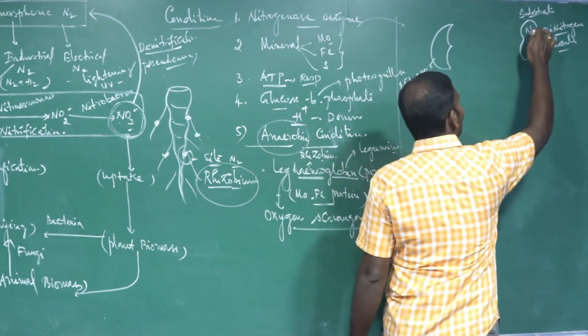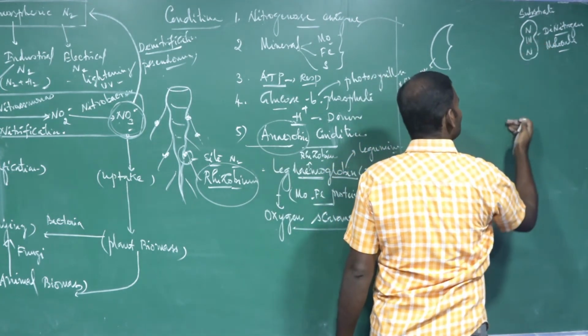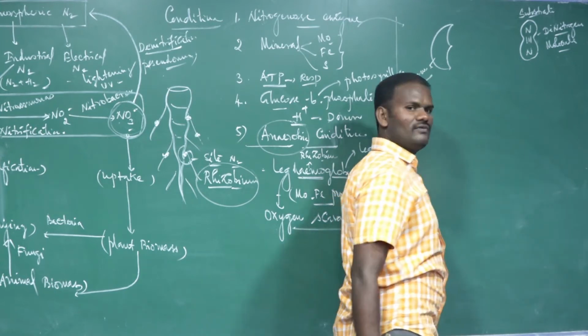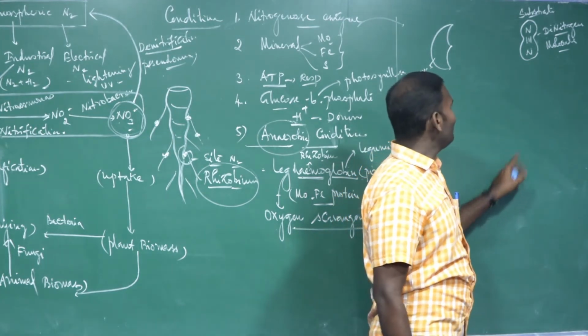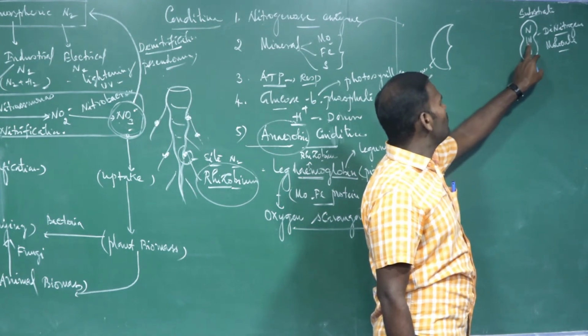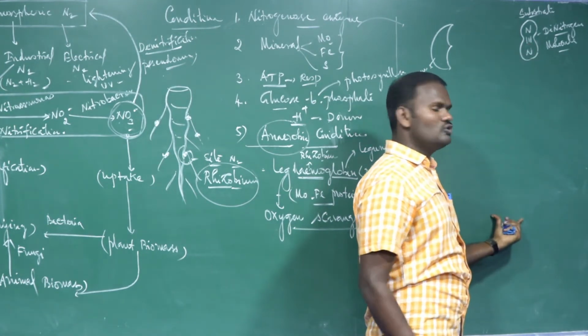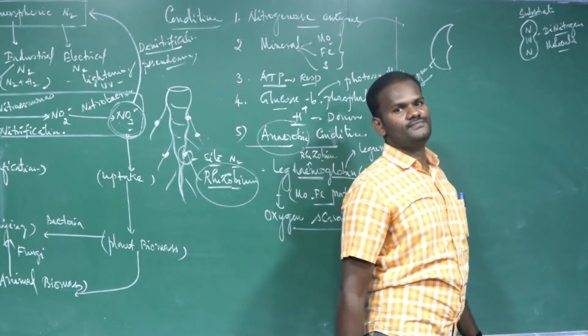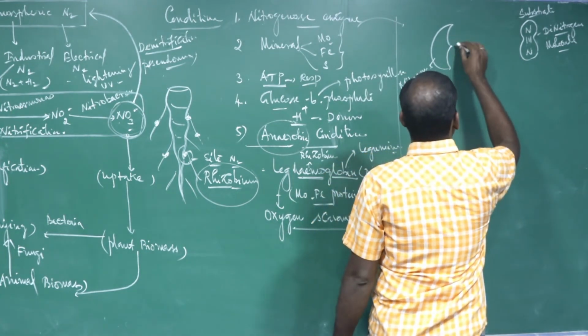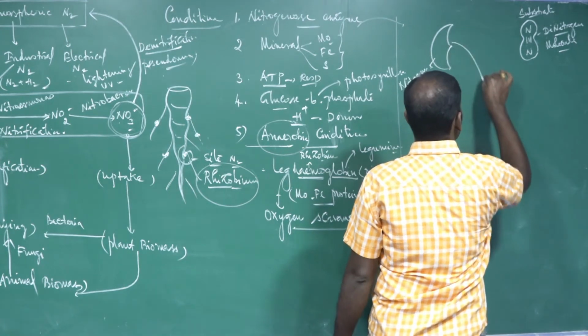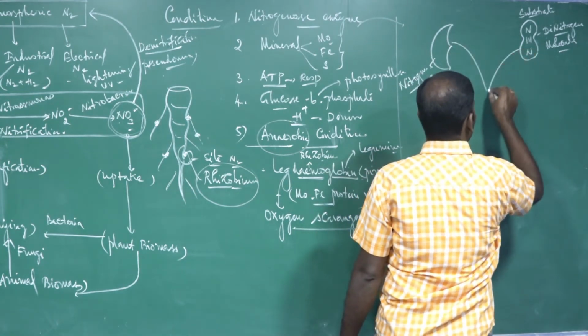So this dinitrogen gets reduced by the addition of a pair of hydrogen atoms, and finally the triple bond is cleaved to produce 2 molecules of ammonia. This is nitrogen fixation. For example, the enzyme fixes with the substrate.